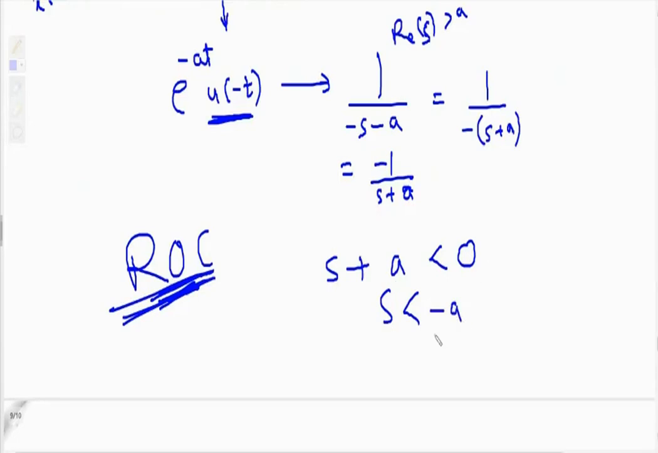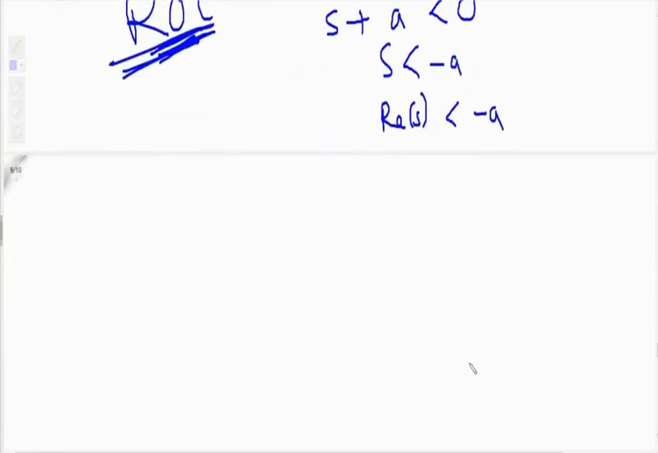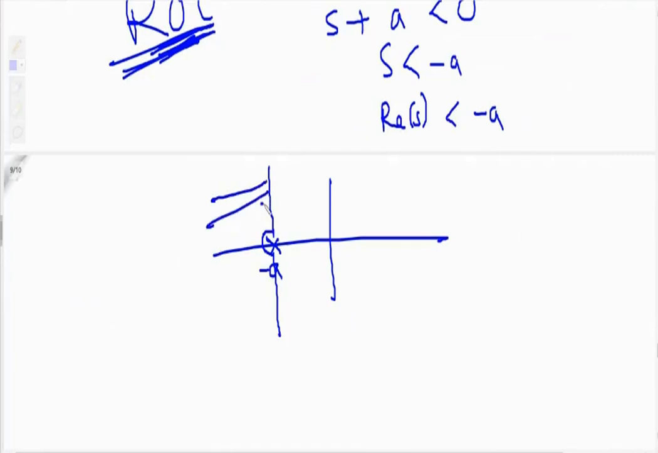That means s is less than minus a, that is, real of s is less than minus a. So for the ROC sketch, just mark this minus a in the s plane, and the ROC is less than minus a. Less than minus a means the left side. So this is the region of convergence.